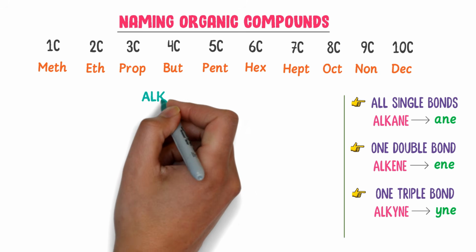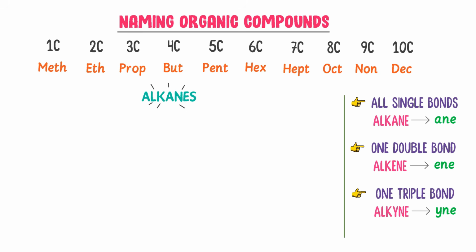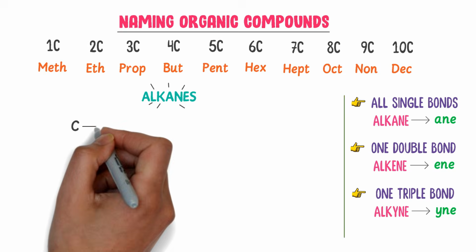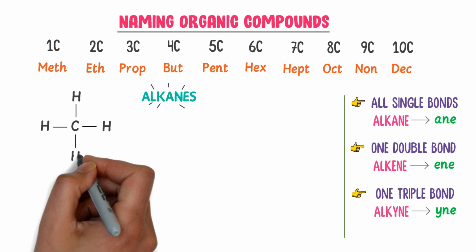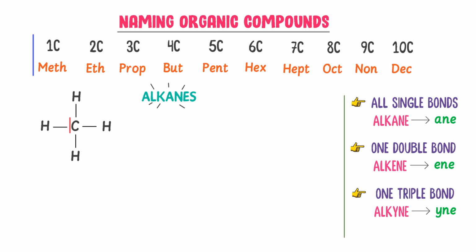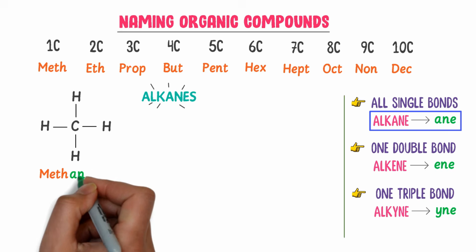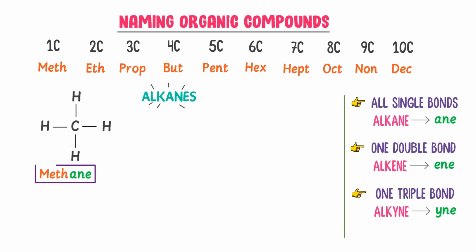Now we will learn naming alkanes. For example, consider this one carbon. It forms 4 single bonds with 4 hydrogen atoms. There is only 1 carbon, so we write meth. This carbon forms all single bonds. It is an alkane and we write ane with meth. So we get methane. Remember that a prefix like meth shows the number of carbon atoms and a suffix like ane shows the type of organic compound, like alkane.